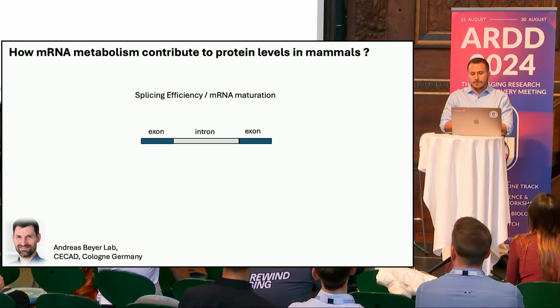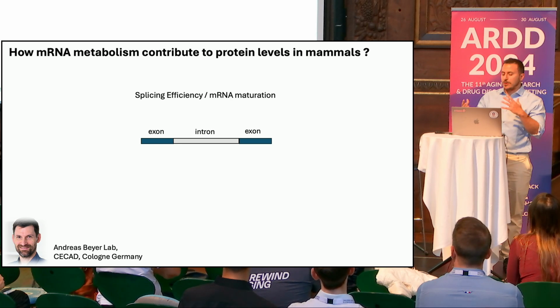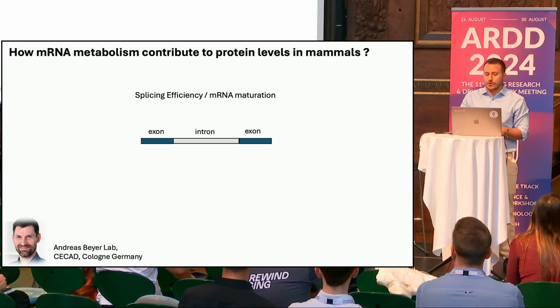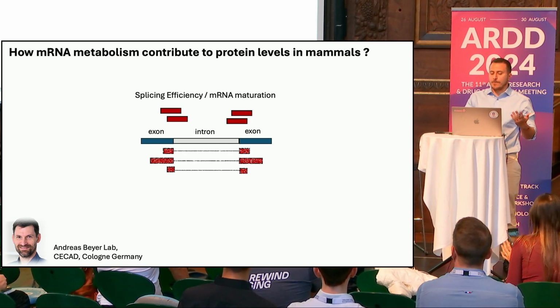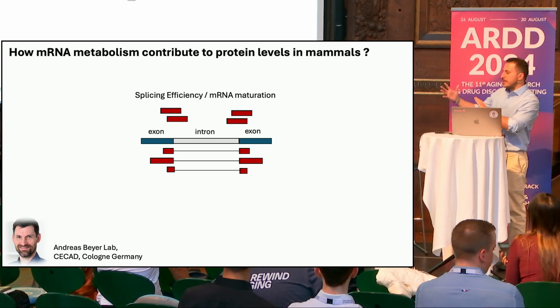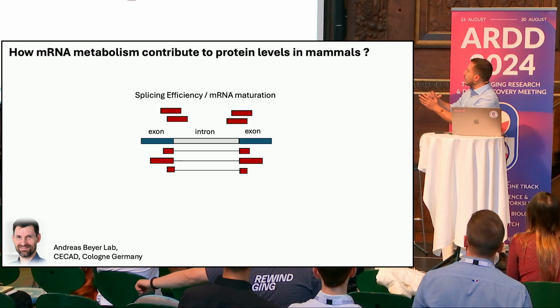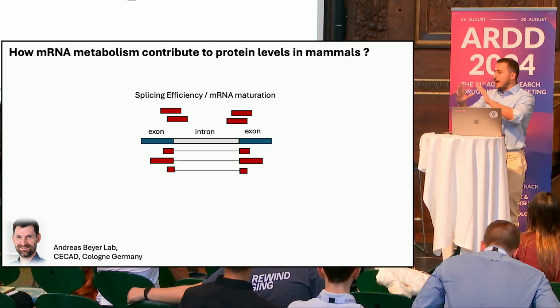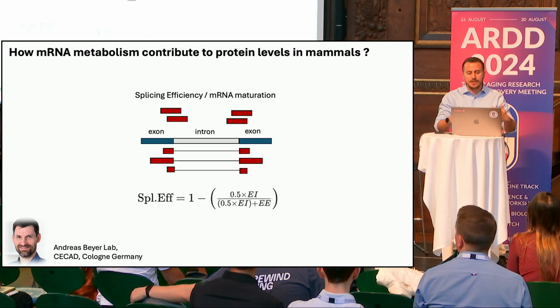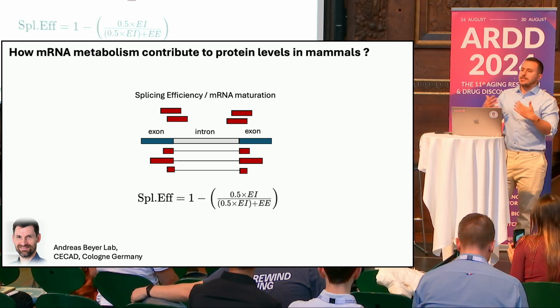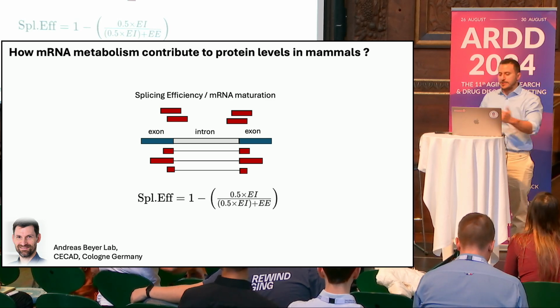And here I give a simple example of what I'm talking about. We can, for example, measure splicing efficiency by comparing, from RNA-seq datasets, reads that map between different regions of the gene, in this specific case exon-intron, and reads that map between different exons, to give a measure of how a specific gene gets spliced.